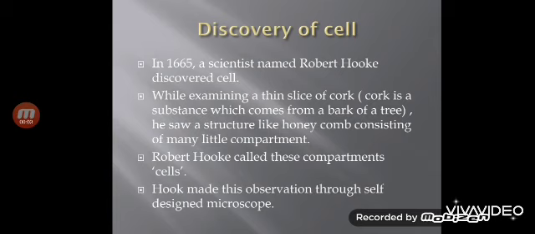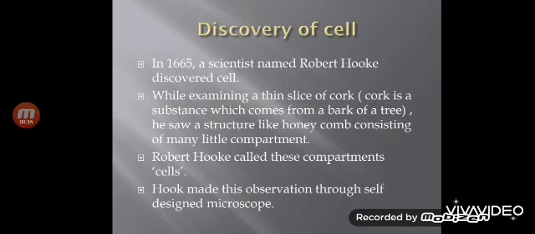Okay, so who discovered cell? So in 1665, a scientist named Robert Hooke was examining a slice of cork. Cork is a substance which is present in the bark of tree. He was examining a slice of cork under a very primitive microscope, and he found a structure like honeycomb, which consists of many small compartments or rooms.